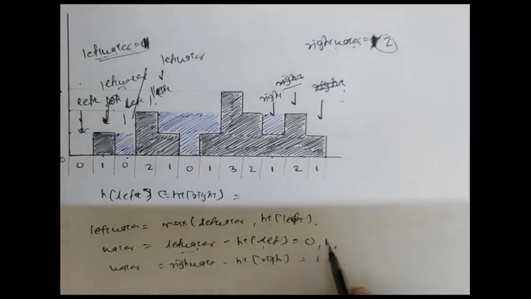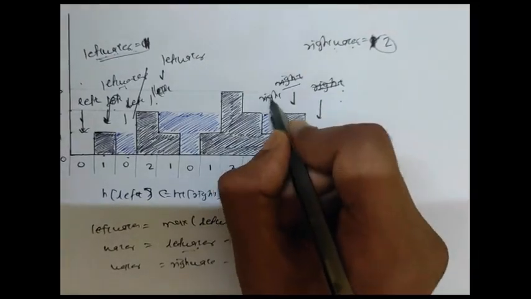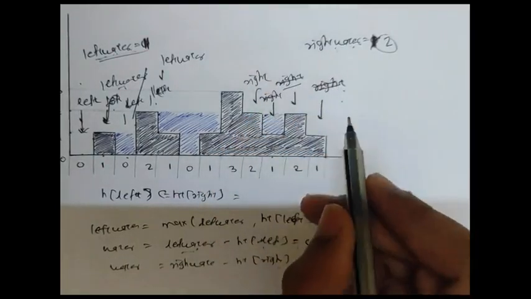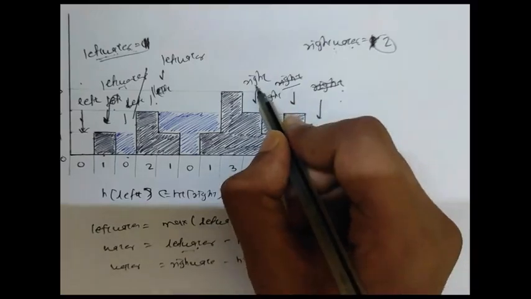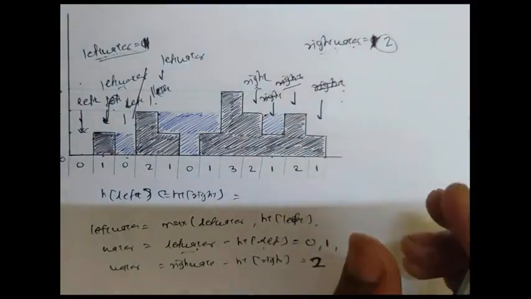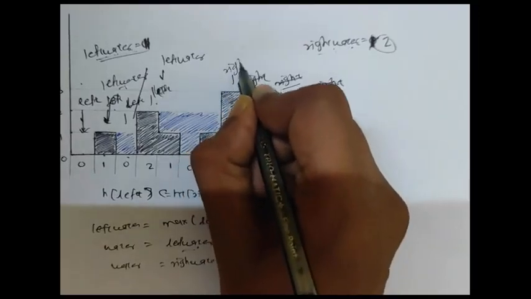So it is 2. So the right will move up to here. As height of right and the right water are the same, there will be no water, so right will move up to here.